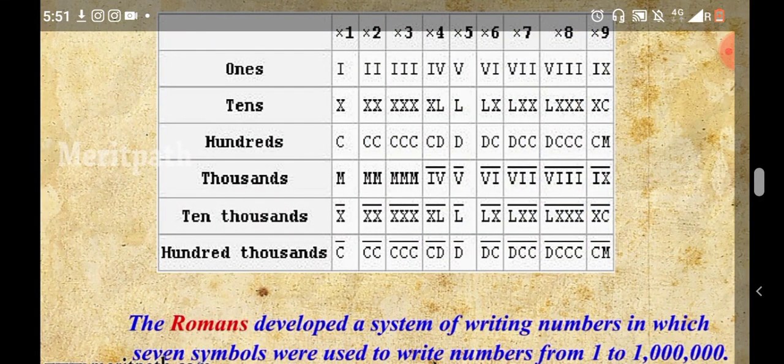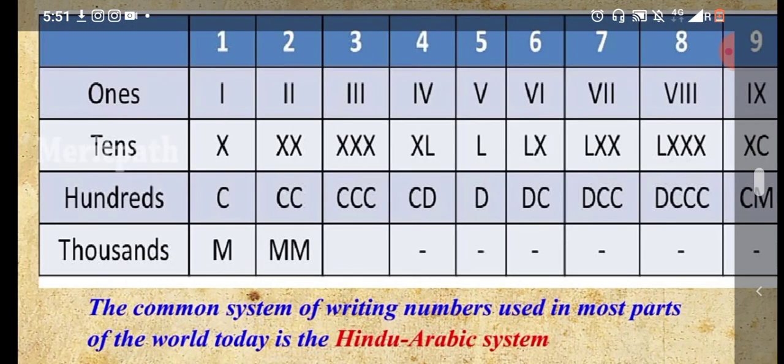And the Romans developed a system of writing numbers in which seven symbols were used to write numbers from 1 to 10,000, 1 to 10 lakh. And the common system of writing numbers in most parts of the world today is the Hindu Arabic system.